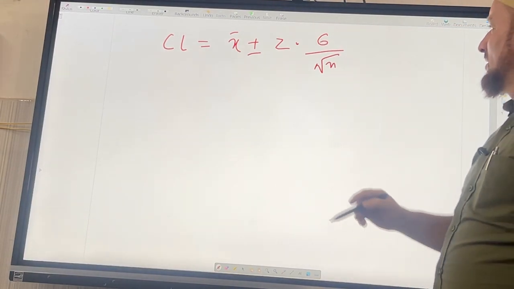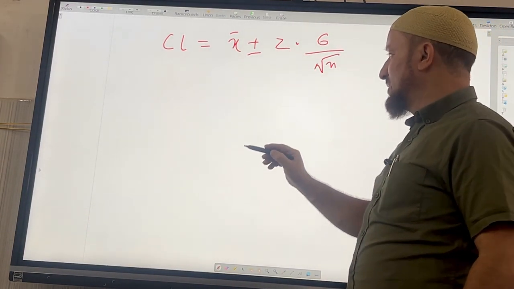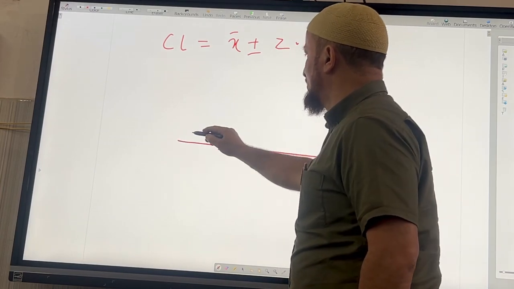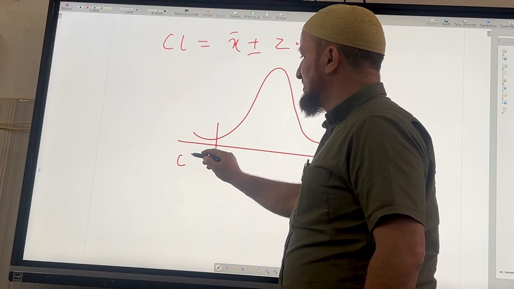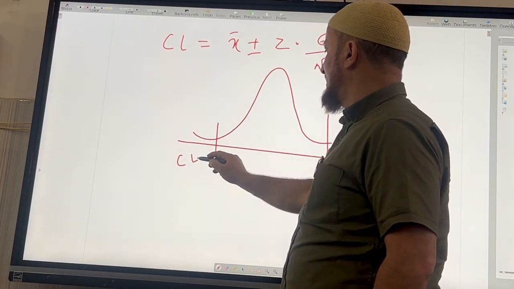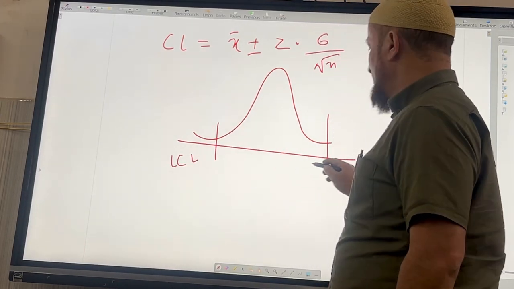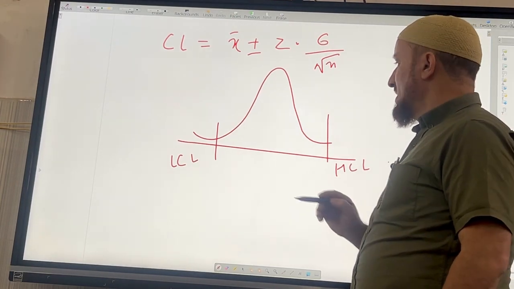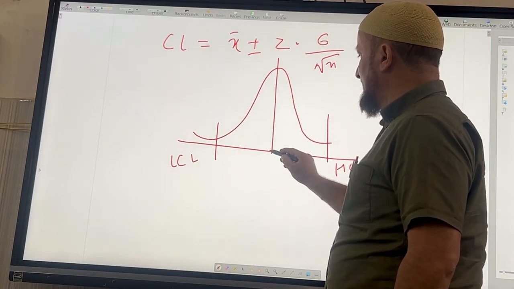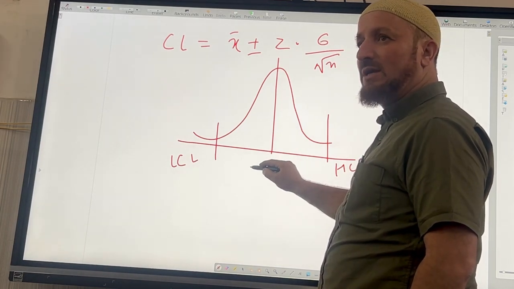Why plus minus? Because if we have a normal distribution, this will be the low confidence level and this will be the high confidence level, and exactly in the middle is the point estimation, the mean.